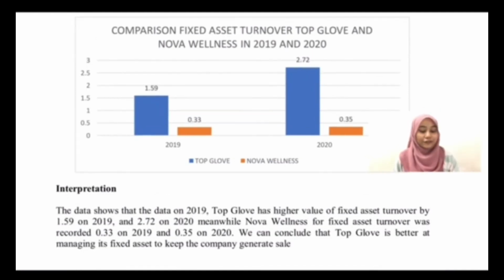The comparison of fixed asset turnover, Top Glove and Nova. Based on the data, in 2019, Top Glove has a higher value of fixed asset turnover at 1.59 and 2.72 in 2020. Meanwhile, Nova Venus recorded 0.33 in 2019 and 0.35 in 2020. So we can conclude that Top Glove is better at managing its fixed assets to keep the company generating sales.